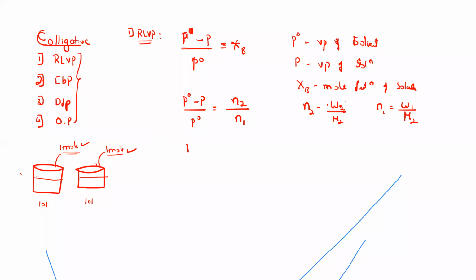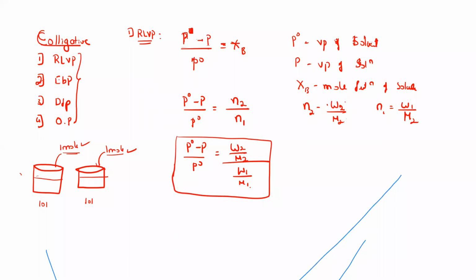Okay, so it becomes M2. Therefore, (P naught minus P) divided by P naught will be equal to W2 divided by M2, that is the numerator, the N2 term, divided by W1 by M1. That's the denominator term. You can keep the formula this way. Don't go for any shuffling by writing M1, W1 here and all. Keep it this way, because it will be much easier to understand.